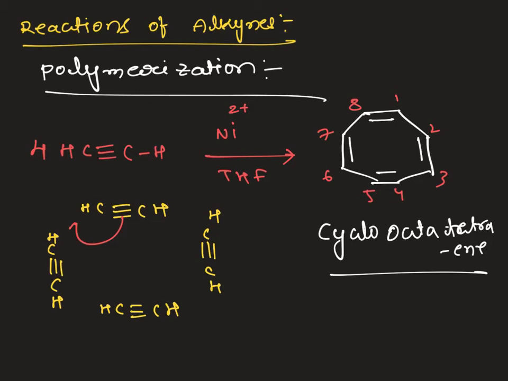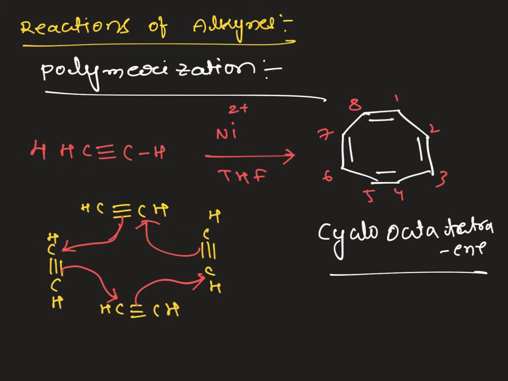This pi bond is migrated in this fashion and attached to this carbon here and here. So ultimately we get cyclooctatetraene, and this is the way the polymerization reaction takes place with acetylene. If you are not using a catalyst, it undergoes trimerization. If you use a catalyst, it undergoes tetramerization and gives cyclooctatetraene. And this is about the polymerization reaction.